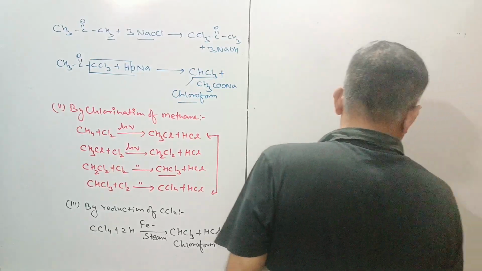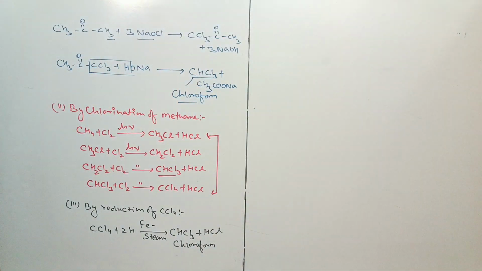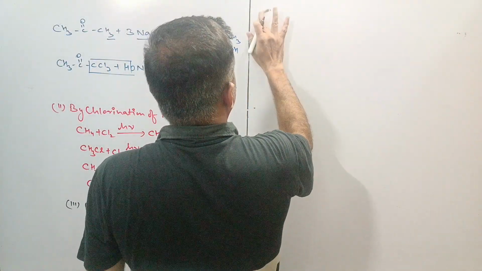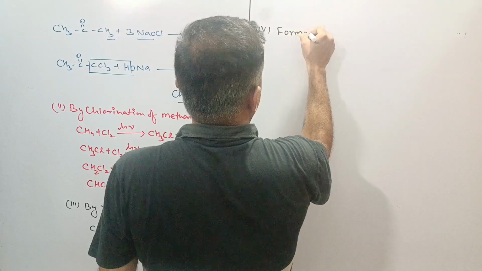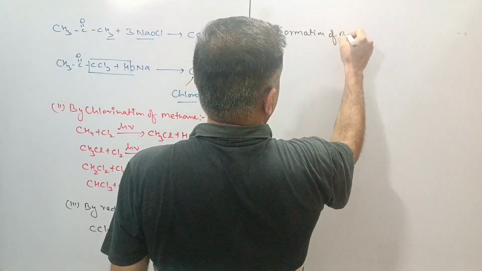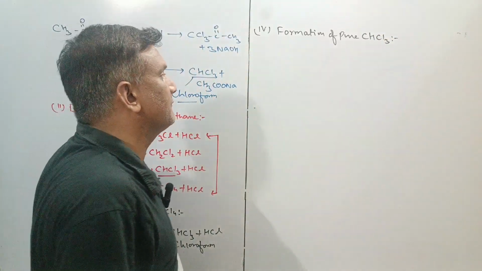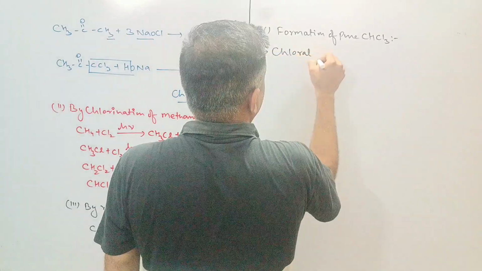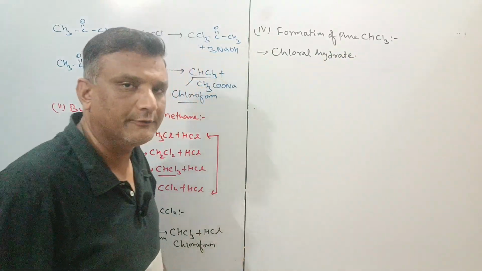The fourth method is the formation of pure chloroform. If we want to get pure chloroform, then we can use chloral hydrate. This chloral hydrate can be used for the formation of pure chloroform.